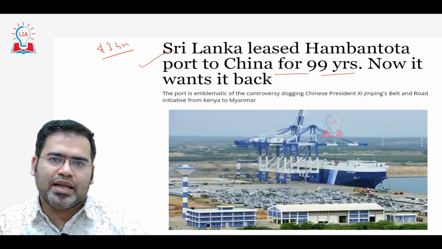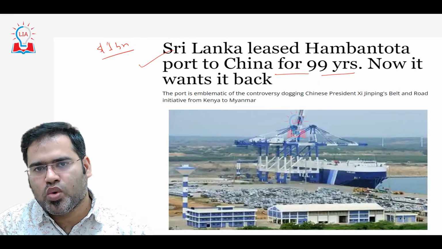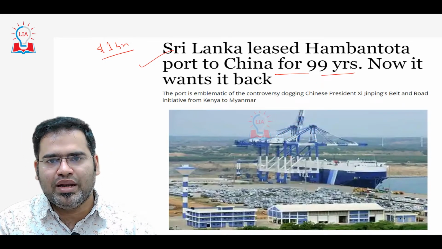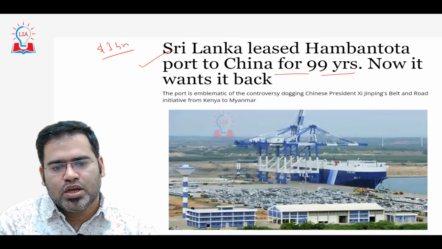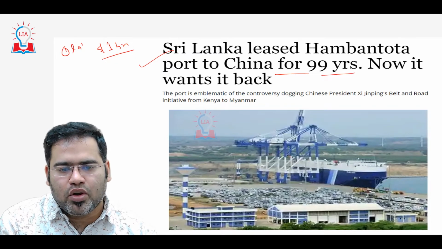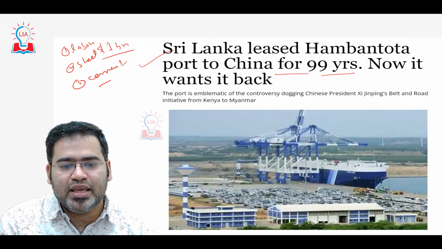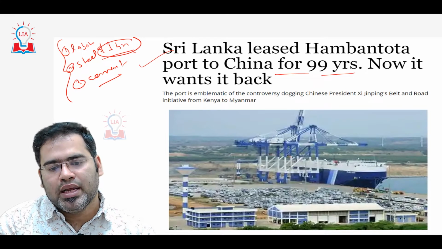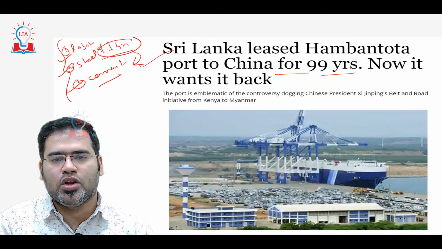But whenever China gives this loan, China also puts conditions that the raw materials Sri Lanka has are not of good quality, so they need to purchase from China only. So China is providing labor, steel, and cement, correct? Everything is provided by China only. That means China is giving this $1 billion, and China is taking it back by providing this labor, steel, cement and all this to build it.